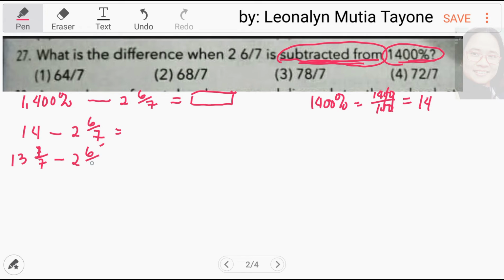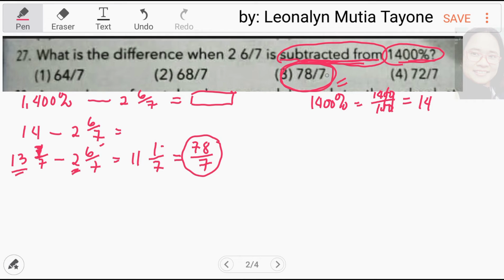Minus 2, 6 over 7. Kopyahin ang denominator na 7. Mga numerators na tayo, 7 minus 6 equals 1. 13, doon tayo sa mga whole numbers. 13 minus 2 equals 11. Ngayon sa choices ay mga improper fractions. So, gawin natin siyang improper fraction. 11 times 7, that is 77, plus 1, 78. Kopyahin si denominator na 7. So, ang sagot dito ay 78 over 7.